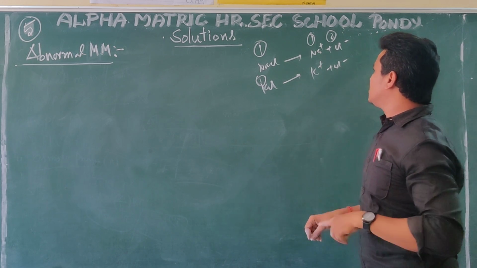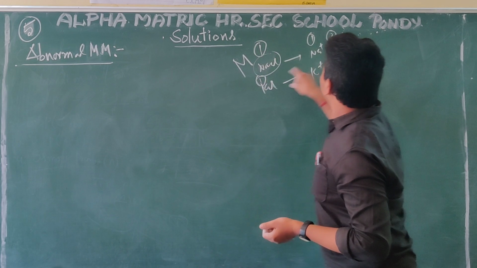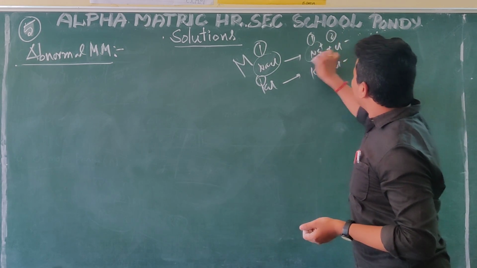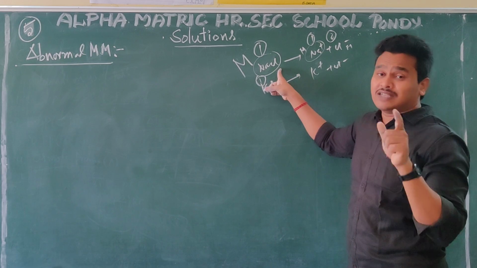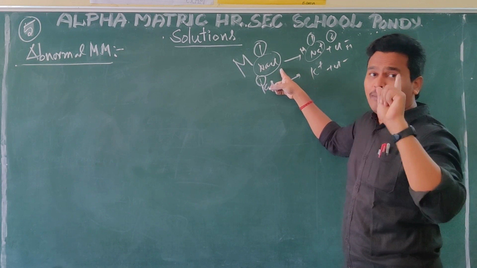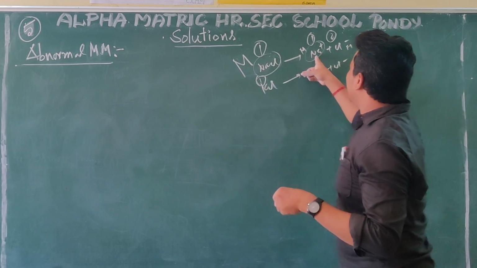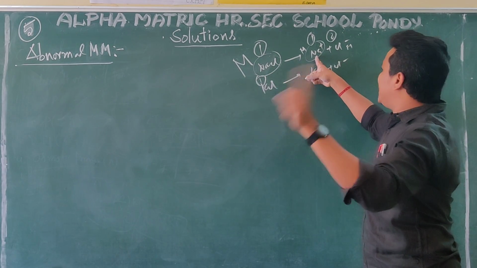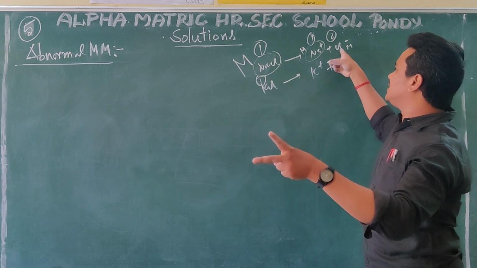So individually the molecular mass is less here. Why is it less? Because of the particle count. NaCl is one particle with more molecular mass, but Na+ is one particle and Cl- is one particle, so the molecular mass is less.